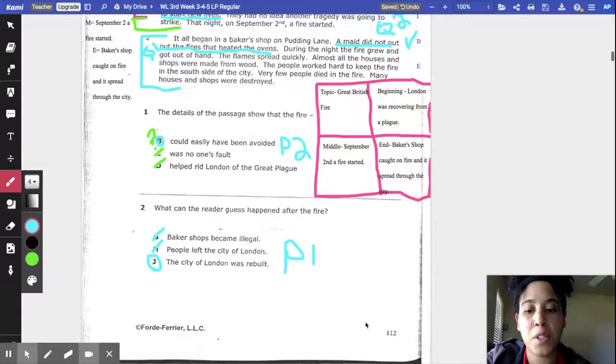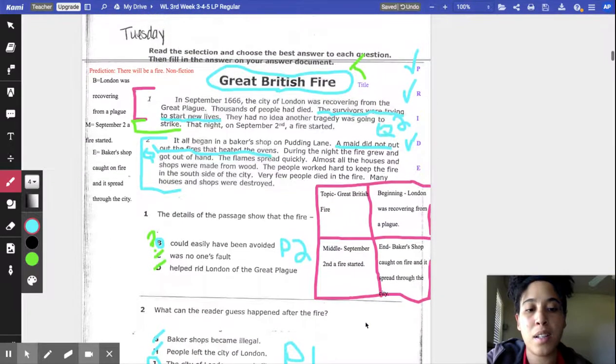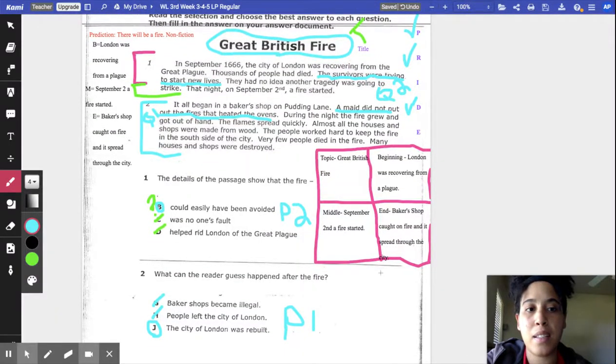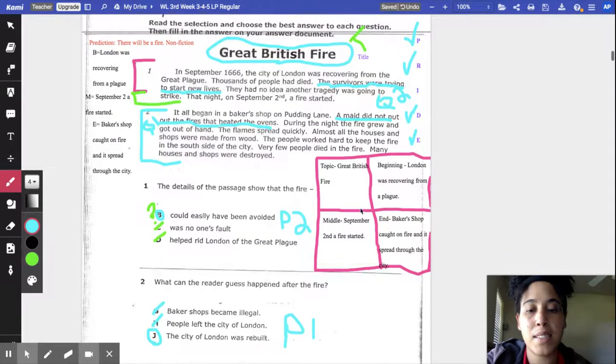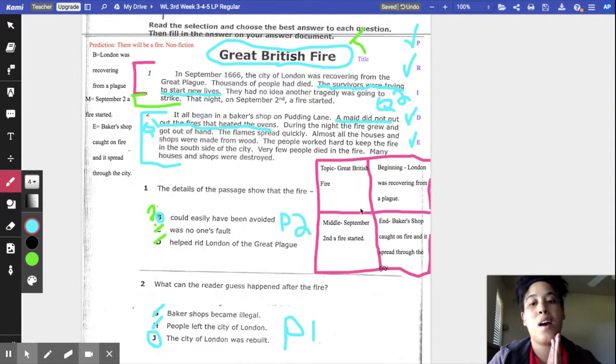So there are no more questions, so we are done evaluating the end evidence. Let's go ahead and put a check mark there because we're done with E. And we're done with our whole passage. And that is exactly how we're supposed to be doing every single passage, okay?